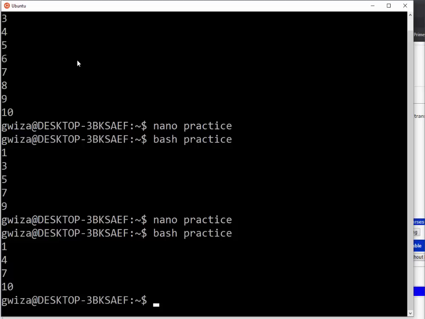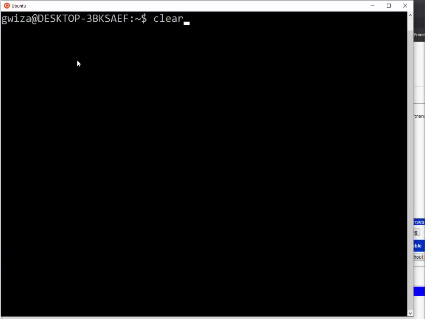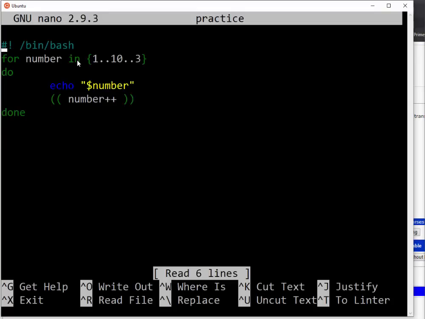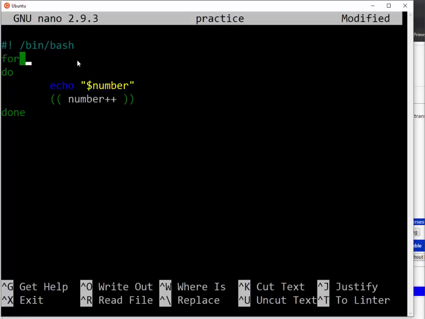Then there is another for loop that many people like to use, the for loop we usually use, for example, in C programming. So that for loop I think can be very easy for you because many people are using it. And this one will require us to put in 2.